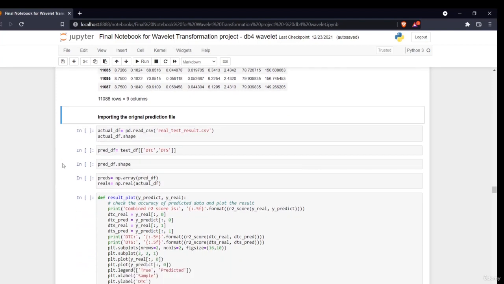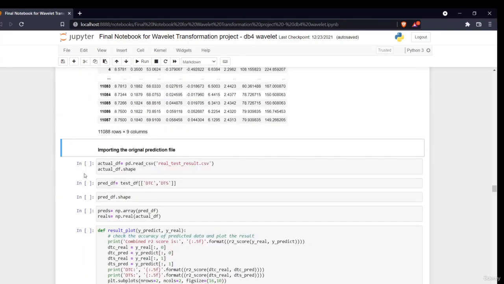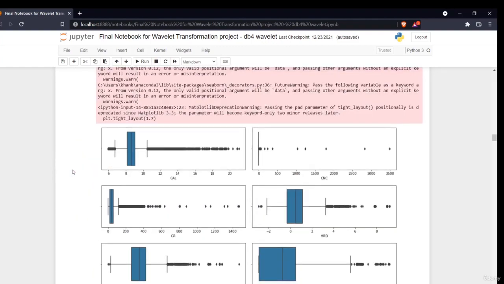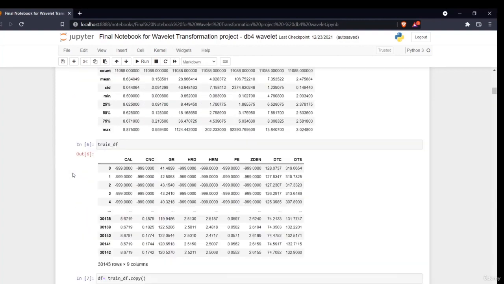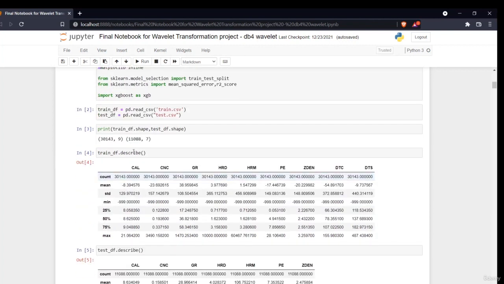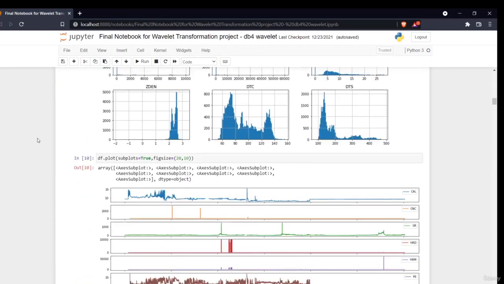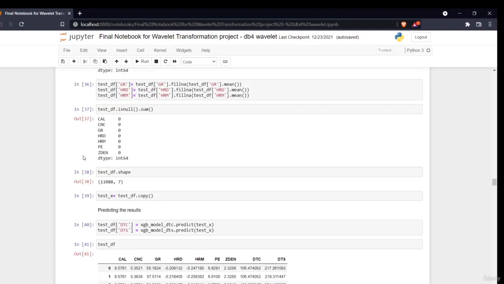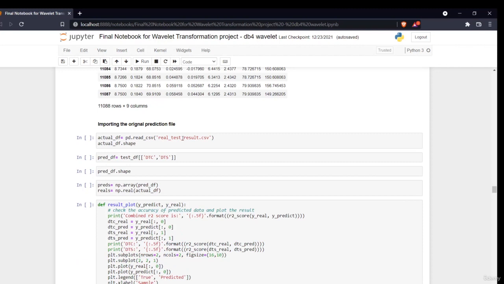In the previous section you might have seen that in the test data there were only 7 columns. If you see my test data size, there are only 7 columns, because in my test data there are no DTC and DTS values present. For that I have a different file, provided by the same competition from which I took the data, under the name real test results CSV. In this the real results are there.